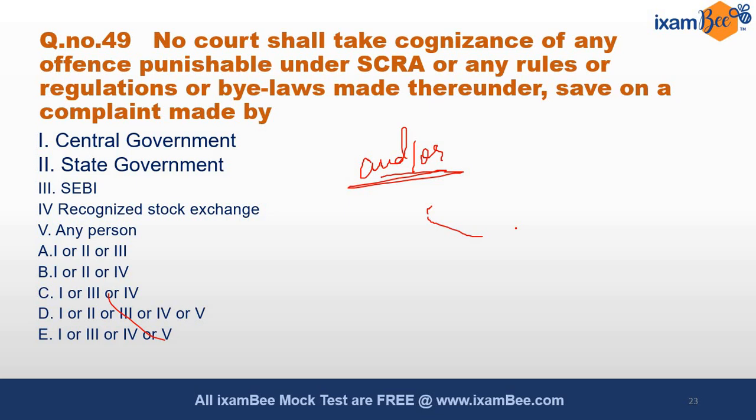अब कौन सा court shall take cognizance of any offence that is punishable under the SCRA or any rules or regulations or bylaws that are made thereunder, save on a complaint that is made by. Complaint made by whom? Anybody out of these or any prominent authority is there? The answer is D. 1 or 2 or 3 or 4 or 5. You can see D is consisting of all the statements, all the 5 statements.